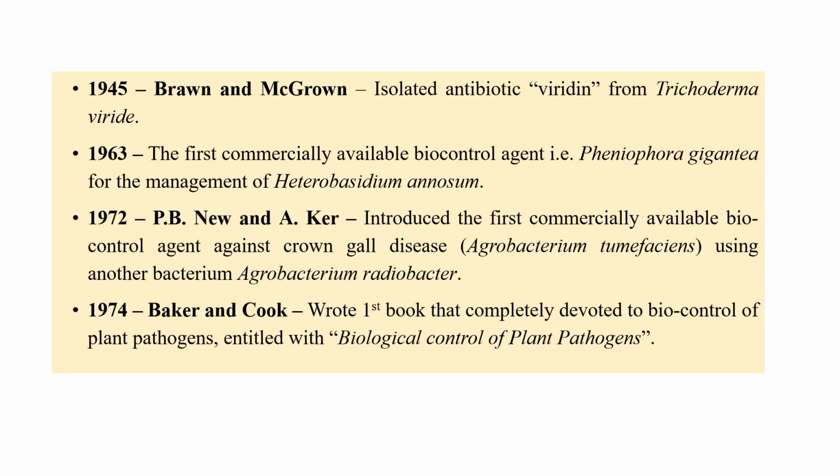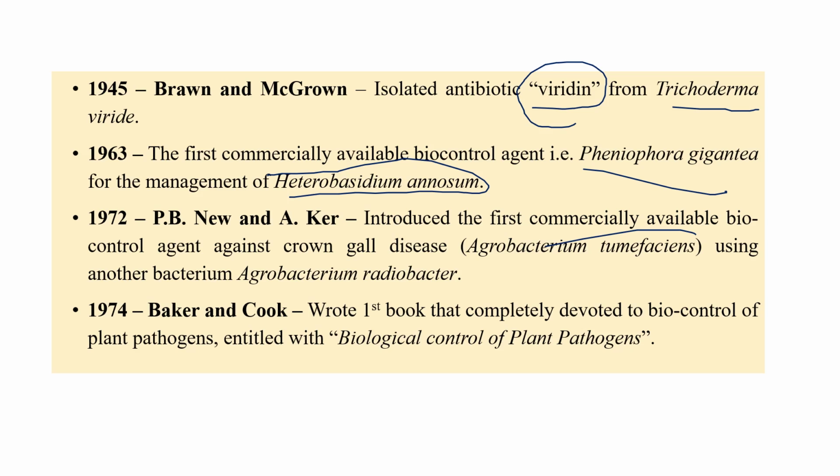And Brian and McGowan isolated the first antibiotic, viridin, from Trichoderma viride. In 1963, the first commercially available biocontrol agent was Peniophora gigantea. We can also call it Phlebiopsis gigantea, against a pathogen called Heterobasidion annosum. New and Kerr introduced the first commercially available biocontrol agent against crown gall disease by using another bacterium called Agrobacterium radiobacter. Agrobacterium tumefaciens is the disease-causing one; tumefaciens means tumor inducing, and radiobacter is the biocontrol agent.